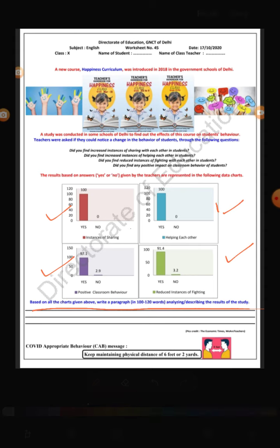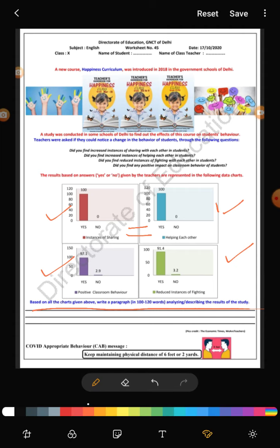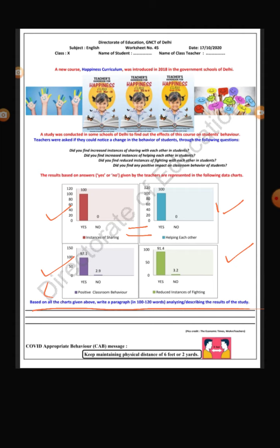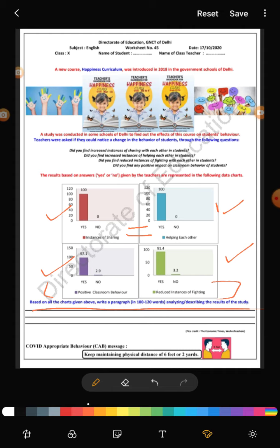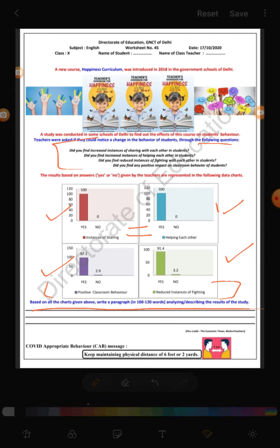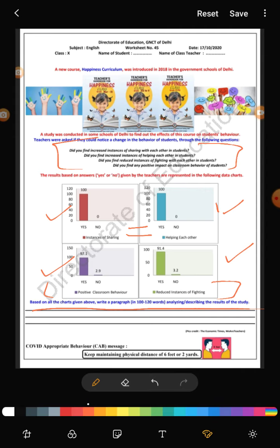These two are equal, and there is a difference here. How the behavior of the students has changed, कितना change हुआ है कितना नहीं change हुआ है, here these are some questions given here. So I hope everybody enjoys writing this analytic paragraph, and I would like everyone to try this.